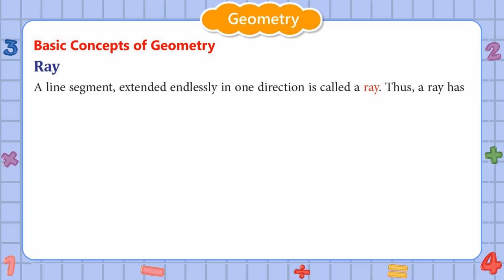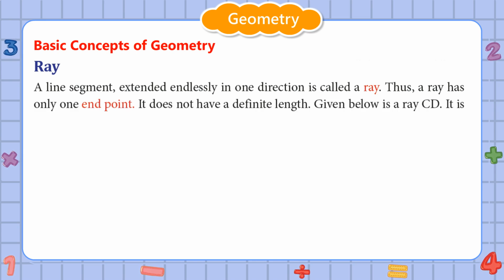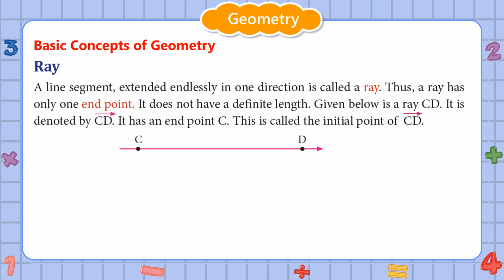Ray. A line segment extended endlessly in one direction is called a ray. Thus, a ray has only one end point. It does not have a definite length. Given below is a ray CD. It is denoted by CD with a line with an arrowhead on one side over it.